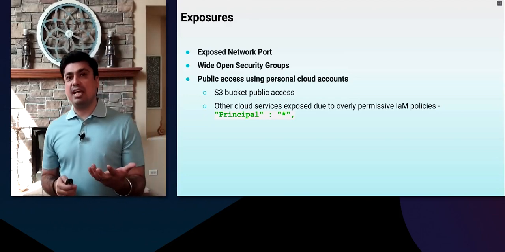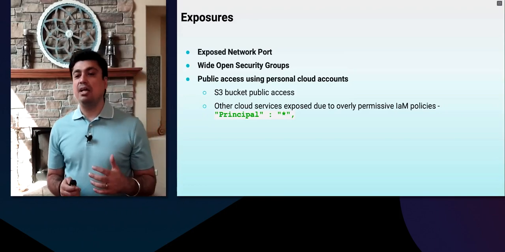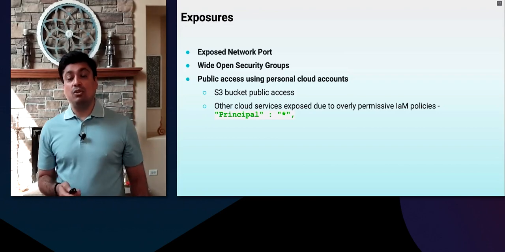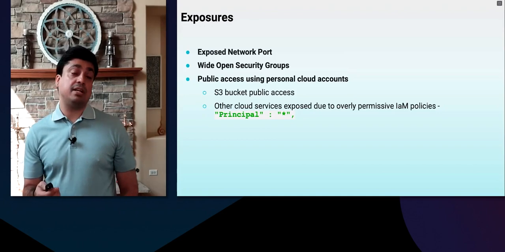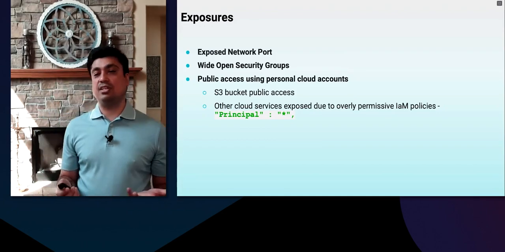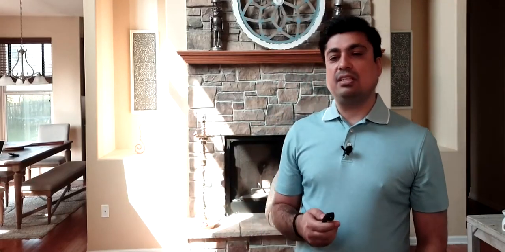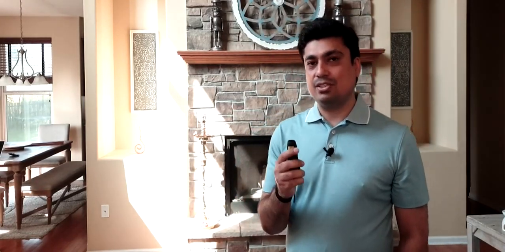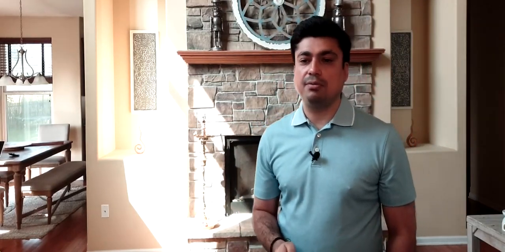You can use TerraScan for performing the scans that we just showed previously, and you'll be able to identify ports which are exposed. You'll be able to identify wide open security groups. You'll be able to identify S3 buckets which have public access, and you'll also be able to identify other services which have overly permissive IAM policies, such as those with principal as star, right? Very important. Once you've identified these exposures, they are going to be extremely useful for plotting them against the trust boundaries as well as the security violations that we have been talking about.